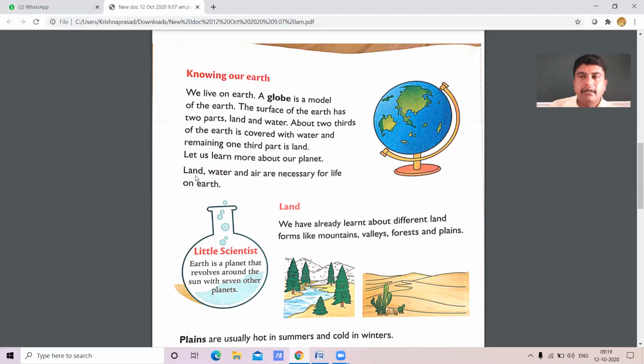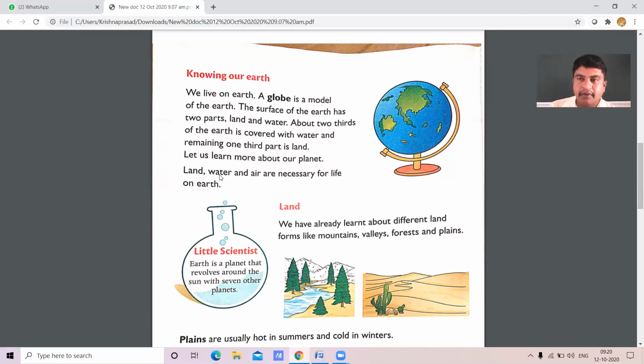Without land, is it possible to live on the earth? No, because we cannot live on water. Am I right? So, land is so important, right? If you want to do agriculture, land is so important. If you want to construct a road, land is so important. If you want to build a house, land is important, right?